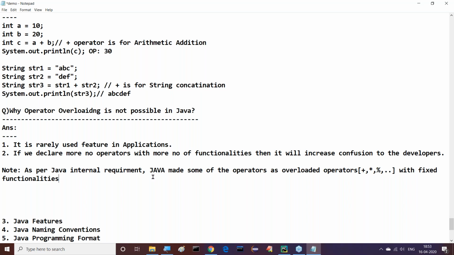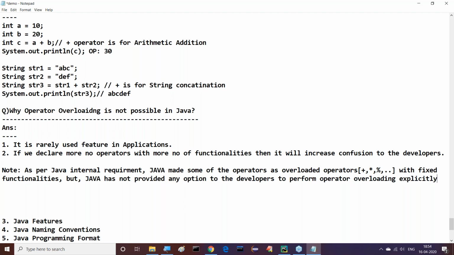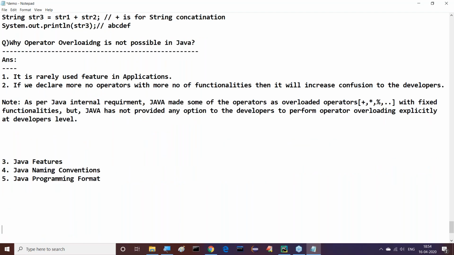So they have fixed functionalities, but please recognize this point: Java has not given any option to the developers to perform operator overloading explicitly, that is at a developer's level.